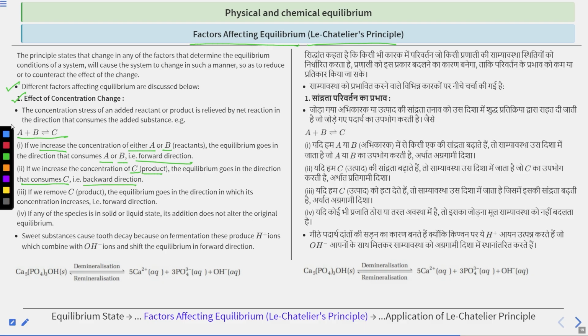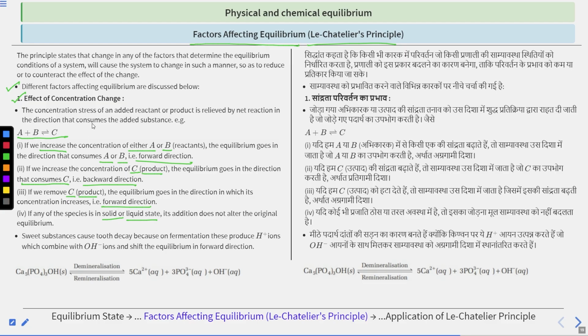If we remove C, the equilibrium goes in the direction in which its concentration increases, that is forward direction. And if any of the species is in solid or liquid state, its addition does not alter the original equilibrium.